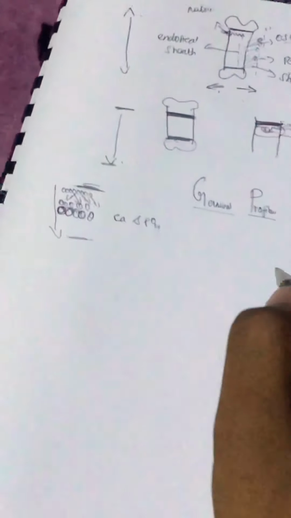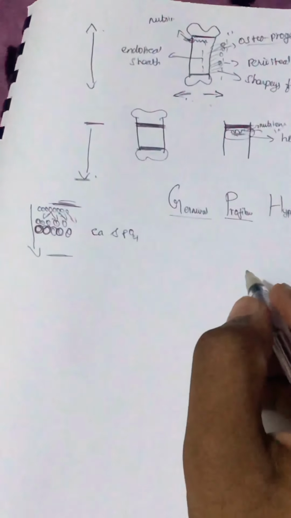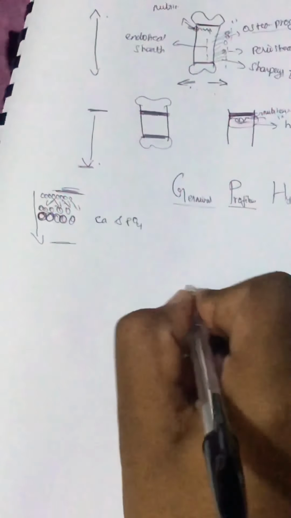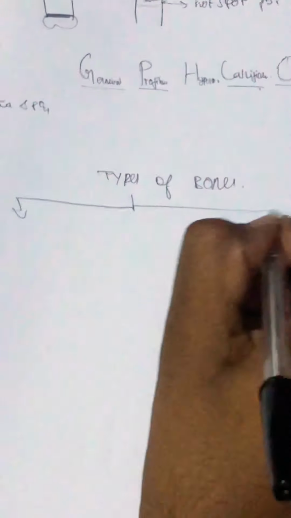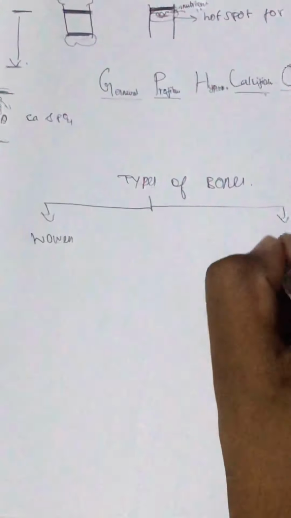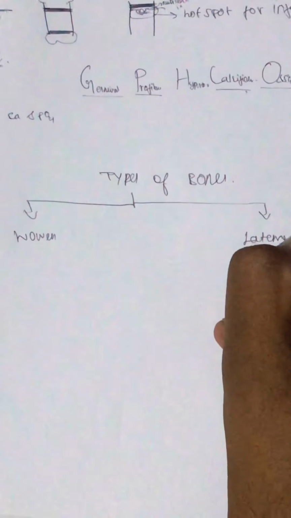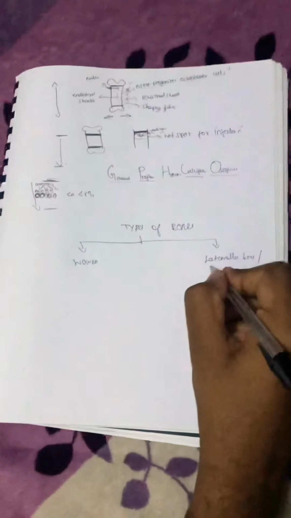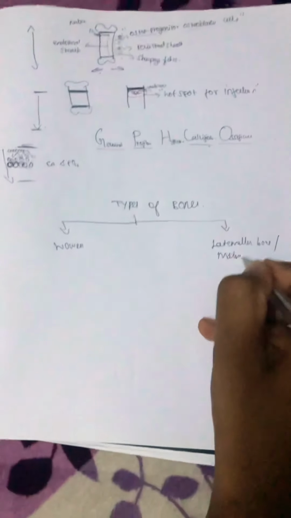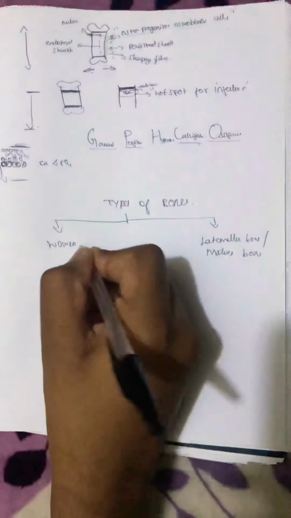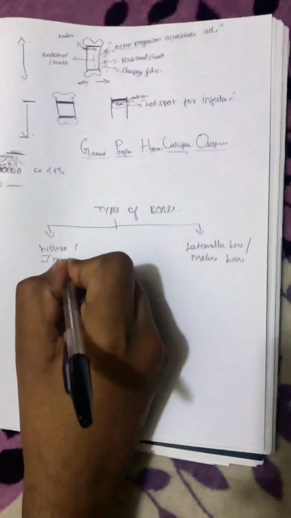And after we have seen this growth phase, we will go into the different types of bones. The bones initially we can divide into two types: woven bone and lamellar bone. Lamellar bone is also called mature bone, and woven bone is also called immature bone.